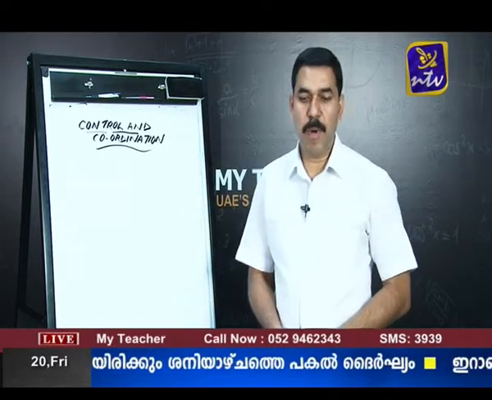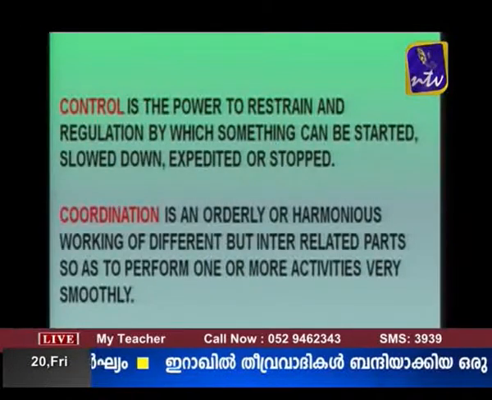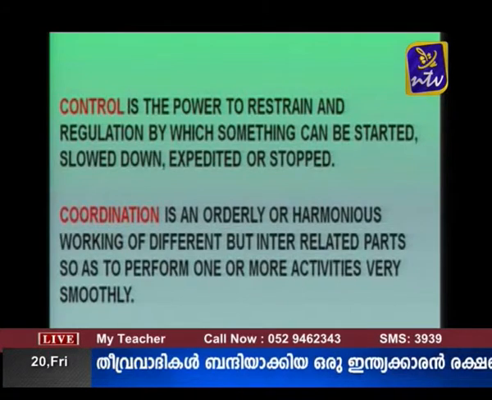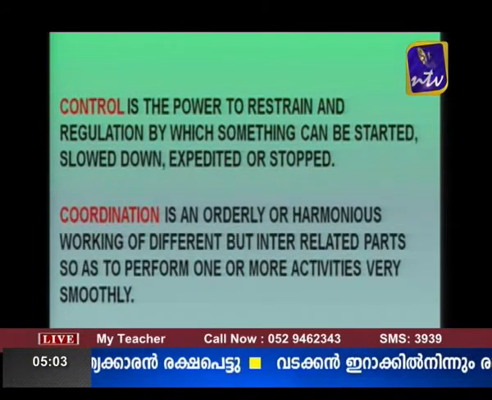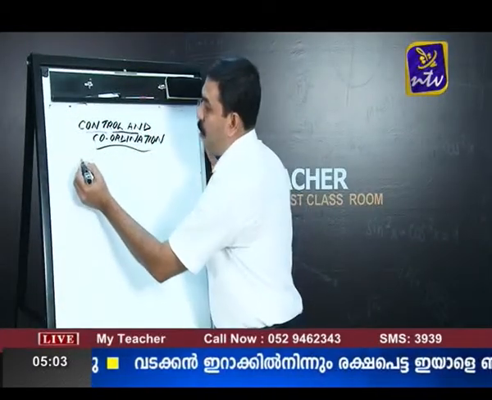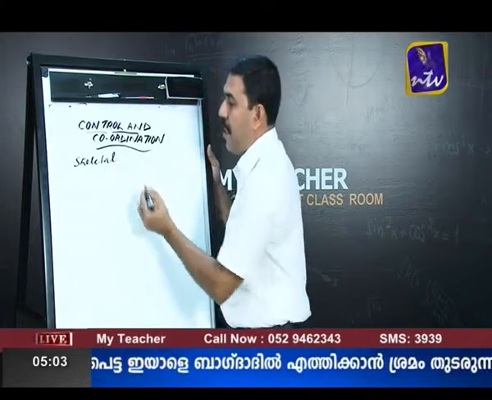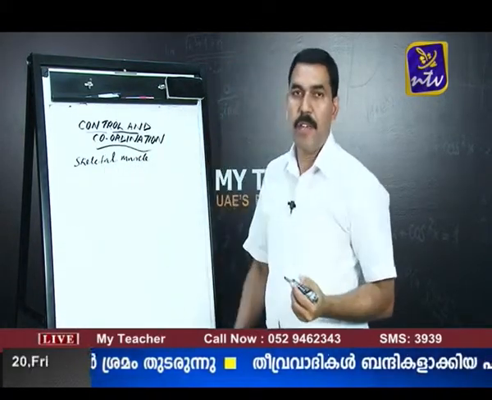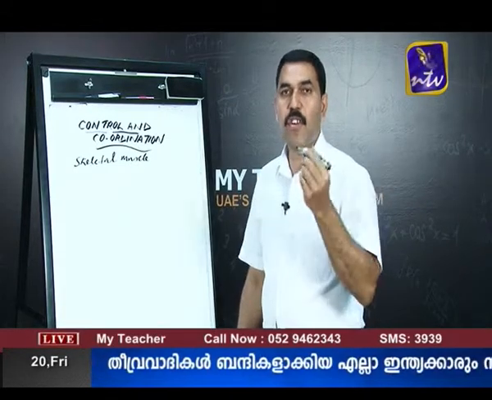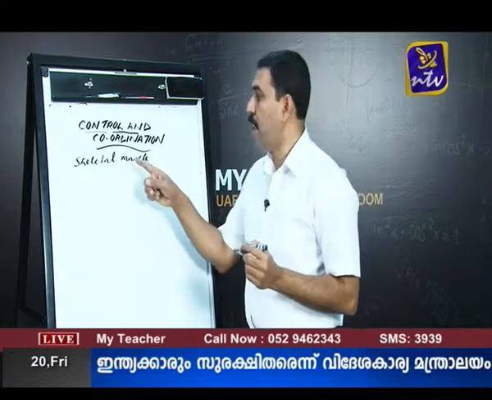Control is the power to restrain and regulate, by which something can be started, slowed down, expedited or stopped. For example, let me explain. The movement of the skeletal muscle in our body is under the control of our will. We can speed it up, reduce the speed, slow it down, and we can even stop it. This is called control.